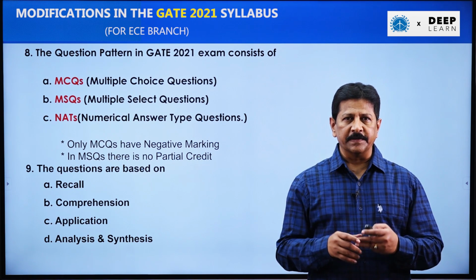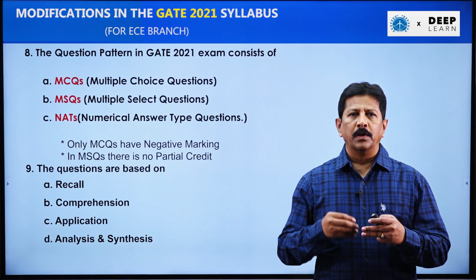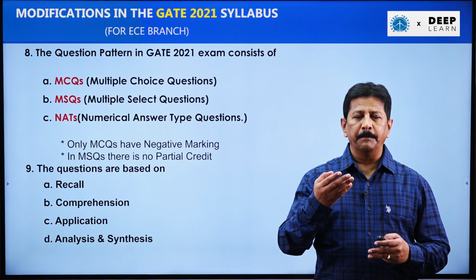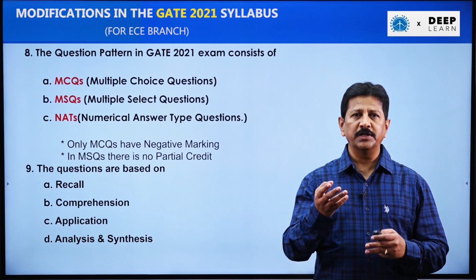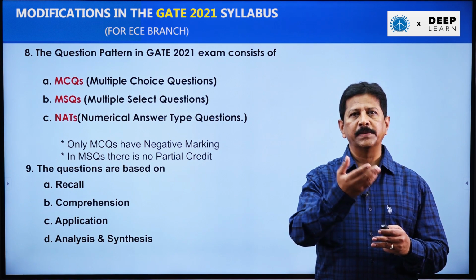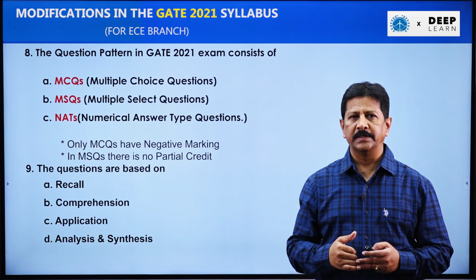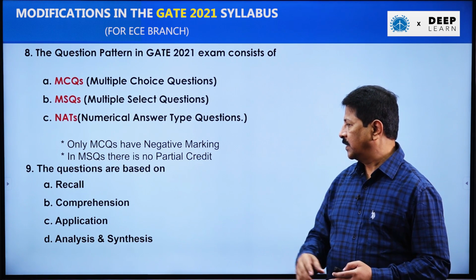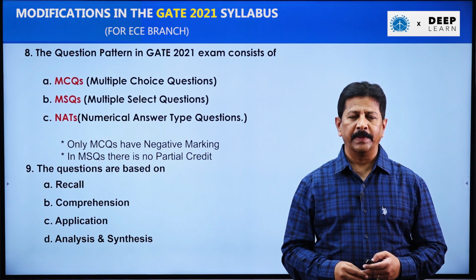Next one is application. So, he gives a question based on application, so that by using the appropriate fundamentals, you must be able to get the correct answer for it. And the last type of questions are analysis and synthesis.